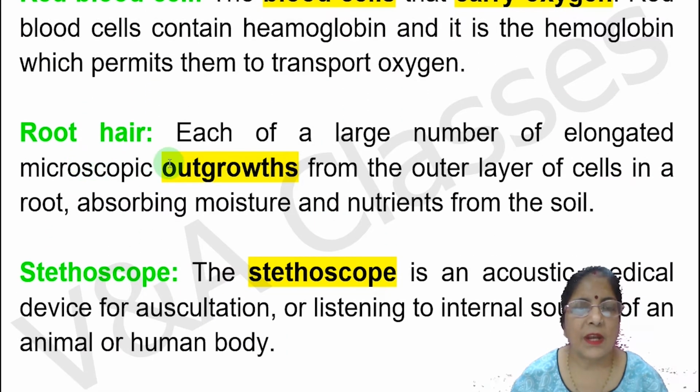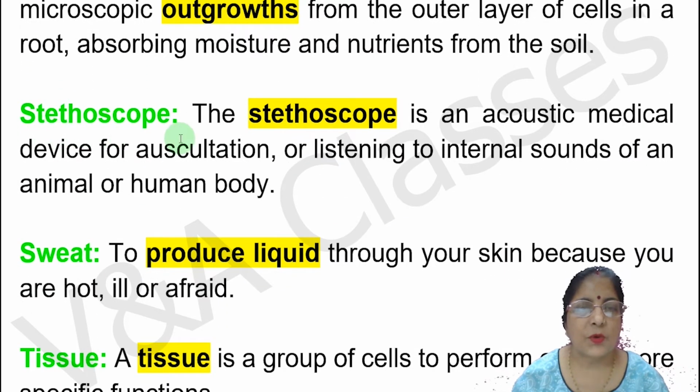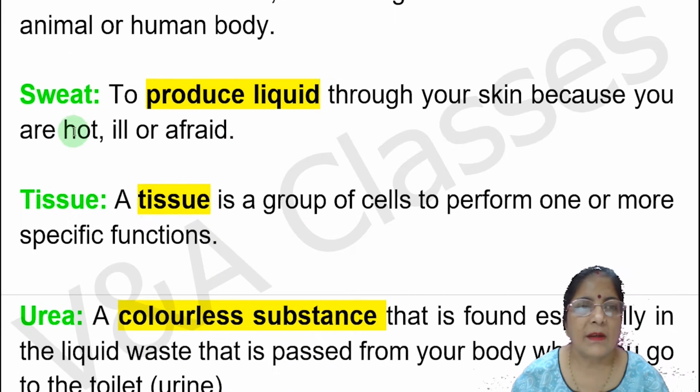Next keyword is root hair. Each of a large number of elongated microscopic outgrowths from the outer layer of the cells in the root, absorbing moisture and nutrients from the soil. Next keyword is stethoscope. The stethoscope is an acoustic medical device for auscultation or listening to internal sounds of an animal or human body. Next keyword is sweat. To produce liquid through your skin because you are hot, ill, or afraid.